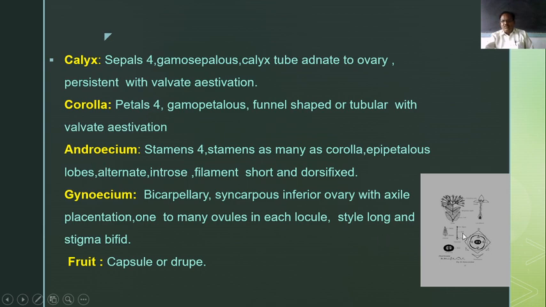Androecium: stamens are 4, that is 1, 2, 3, 4. Stamens are as many as corolla lobes; 4 corolla lobes and 4 stamens.